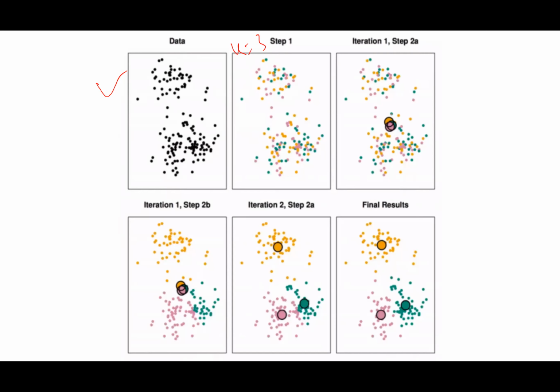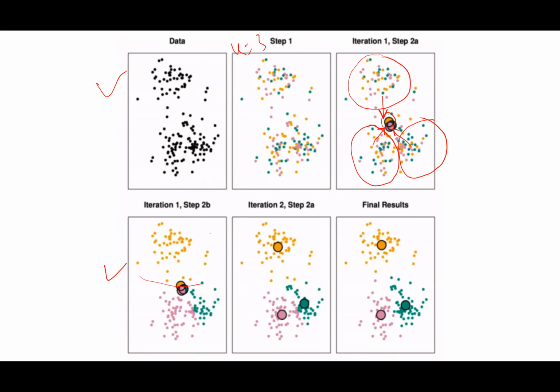Now the second step is to find the centroid of the clusters. For the yellow points, this is the centroid. For the green points, this is the centroid. For the pink points, this is the centroid. Once I have found the new centroids, I will again assign all the points to the nearest cluster. So of course, this is the yellow centroid, so all the points over here will be part of this cluster because it is the nearest, right? And all these points will be part of the pink cluster. All these points will be part of the green cluster, like this. In this picture, my new assignment has been done.